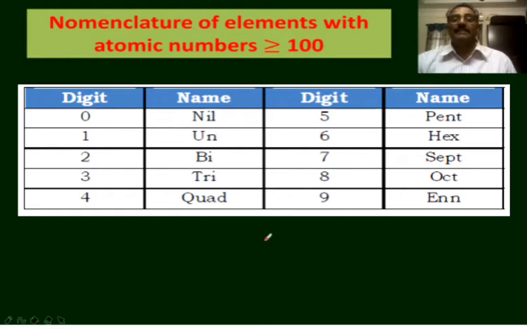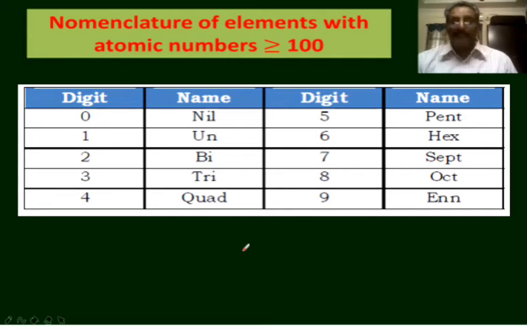Still, the scientists are working on finding new elements. They are made artificially by artificial transmutations. By making a change in the nucleus, new elements are being prepared by the scientists in the laboratory. The naming of the new element has traditionally been the privilege of the discoverer. The discoverer of an element can give any name he wishes.